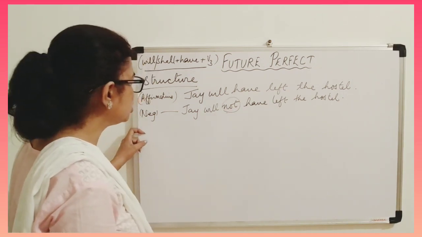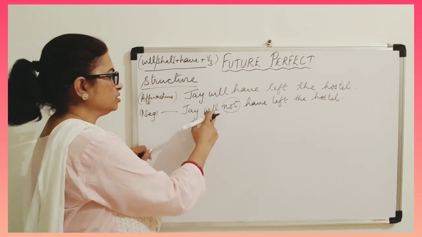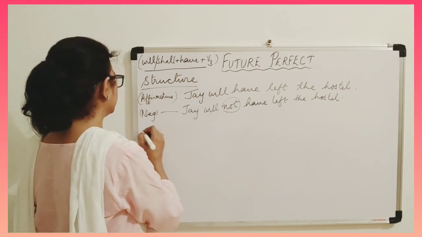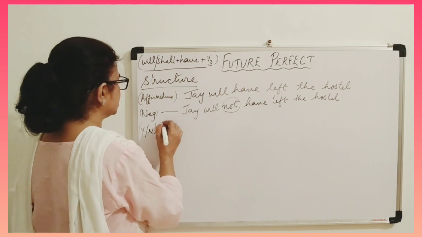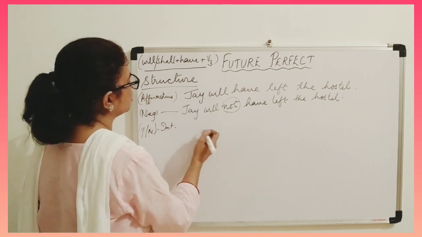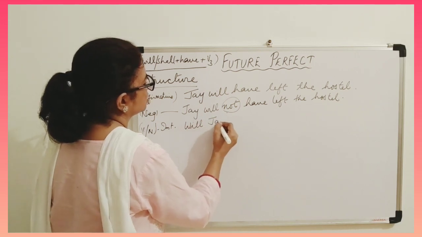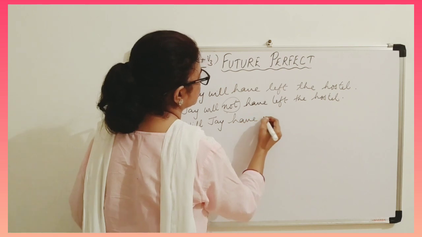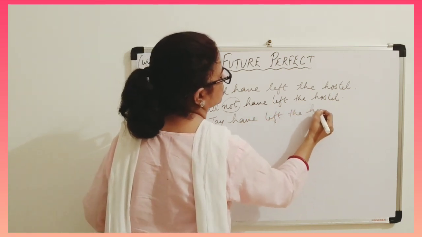Now let us make an interrogative. Interrogative is very simple. Yes, no question: this will change the place, so it will come in between. These are yes, no types. Interrogative short form: Will Jay have left the hostel?